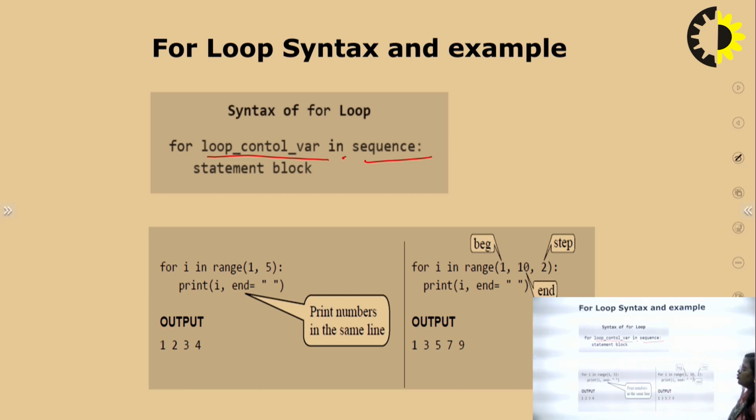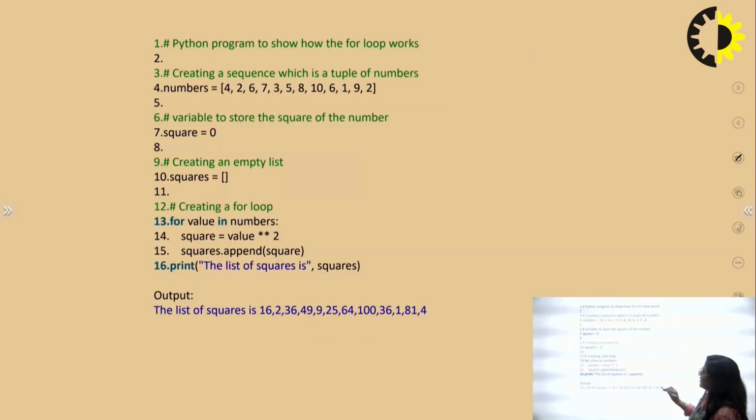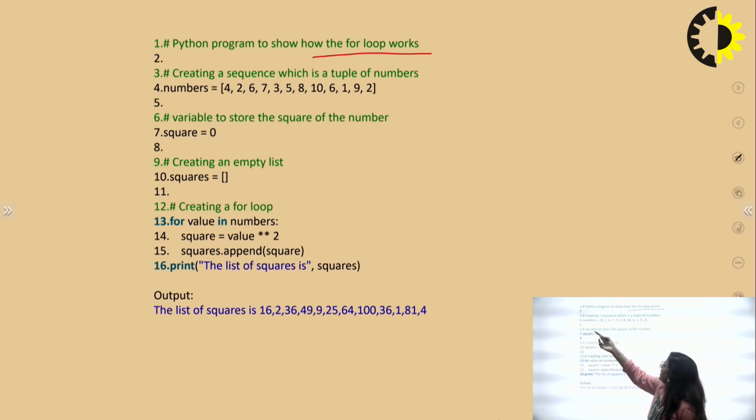According to this, first check this for loop program. Here is a Python program to show how the for loop works. Firstly I am creating a list. This is your list, and these are some items in your list.